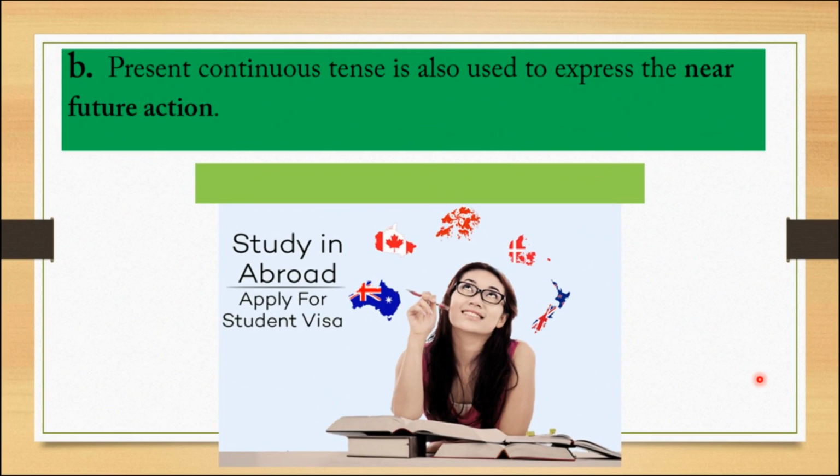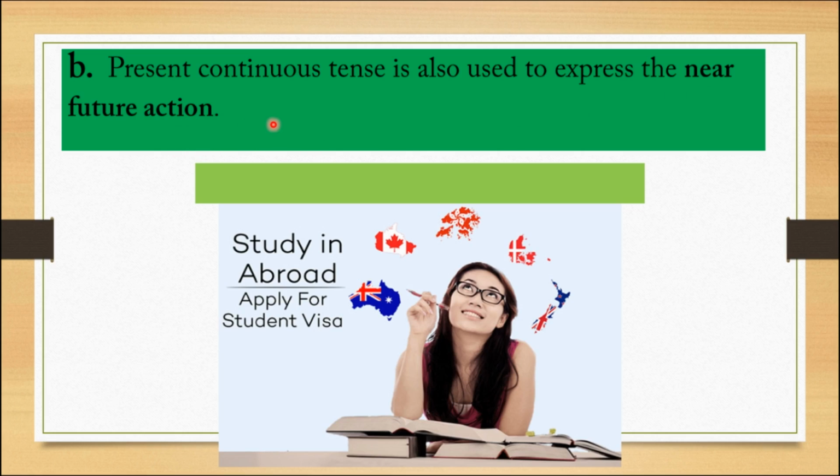Children, look at the picture. Would you observe? Yeah, a girl is thinking about something. Something is written on the left top corner of this picture, that is studying abroad. Okay, apply for student visa. Let's go through the rule. Rule B: present continuous tense is also used to express near future action.